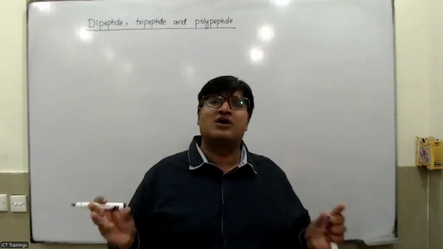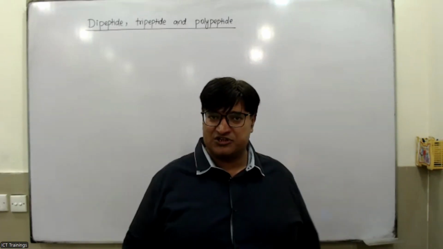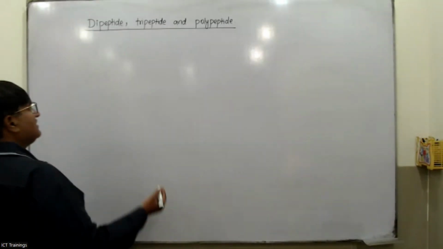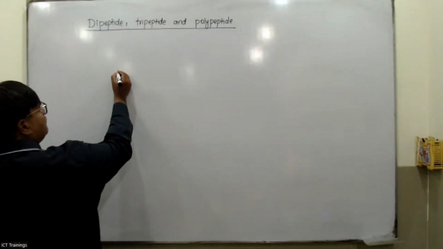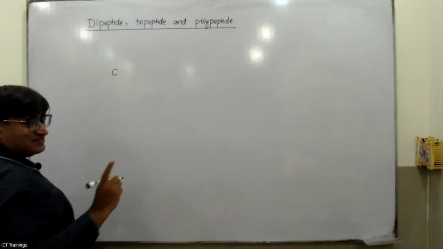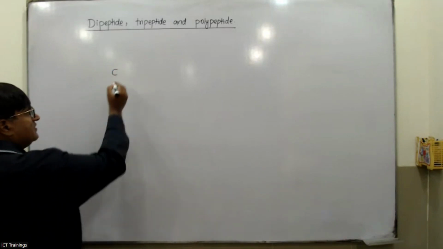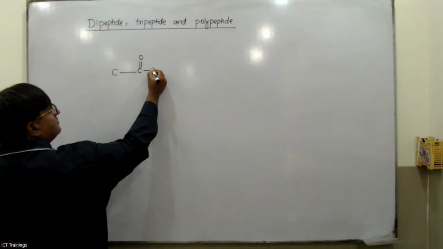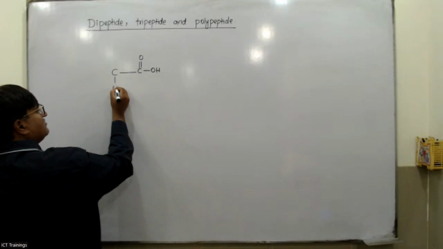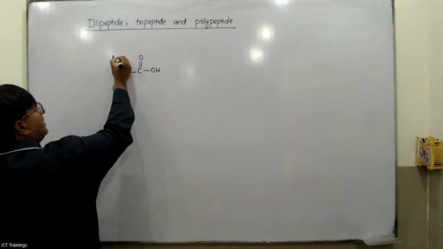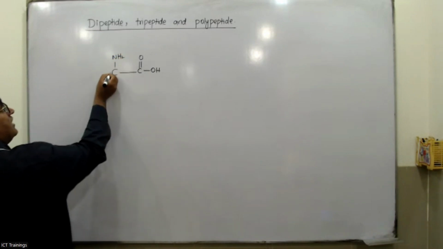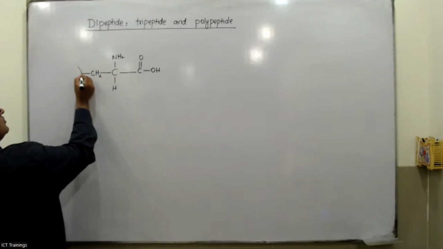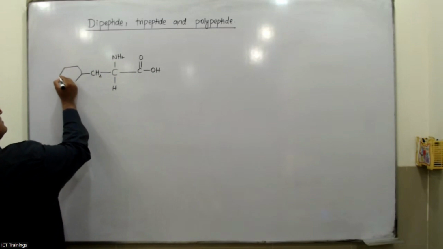Dipeptide means two amino acids that join with each other. Most of the time in the paper, they give you the structure of an amino acid like this. Everybody just listen. Carbon. This is the carboxylic acid group. This is hydrogen. This is the amine group. And this one contains CH2 and this one is benzene.